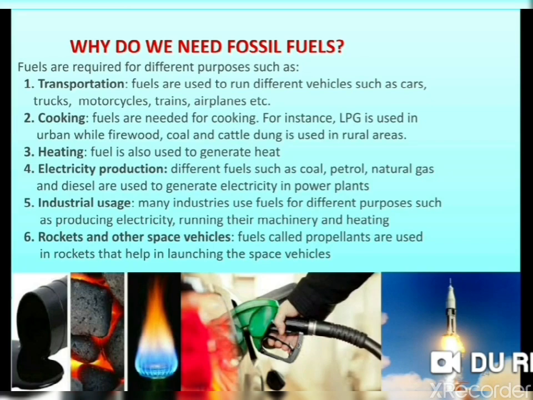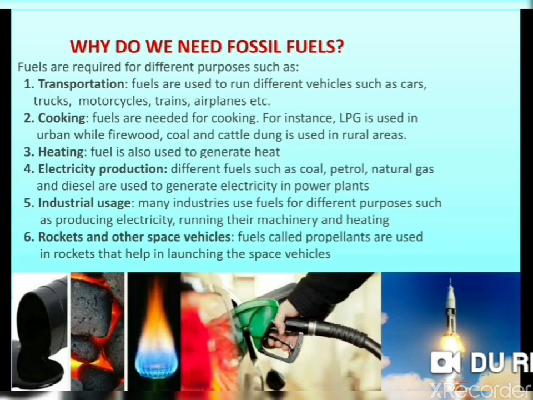For cooking also, fuels are needed. For instance, LPG is used in urban areas, while firewood, coal and cattle dung are used in rural areas. Heating: fuel is also used to generate heat. Electricity production: different fuels such as coal, petroleum, natural gas and diesel are used to generate electricity in power plants.